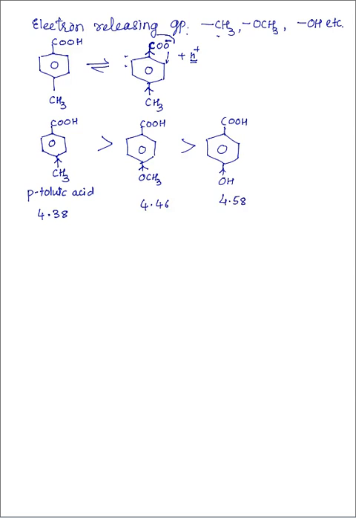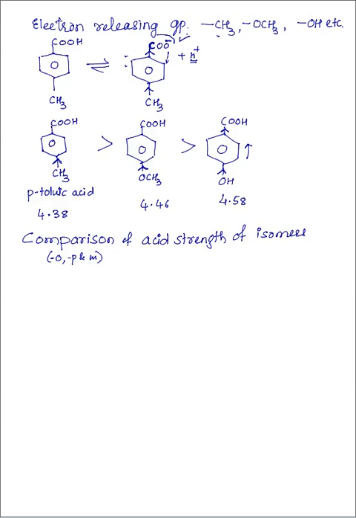So if the electron releasing groups are present, they release electrons towards the benzene ring, so that totally the electrons are released towards the carboxyl group. That's why the carboxylate ion forms destabilized. So the acidic strength of this carboxylic acid decreases.